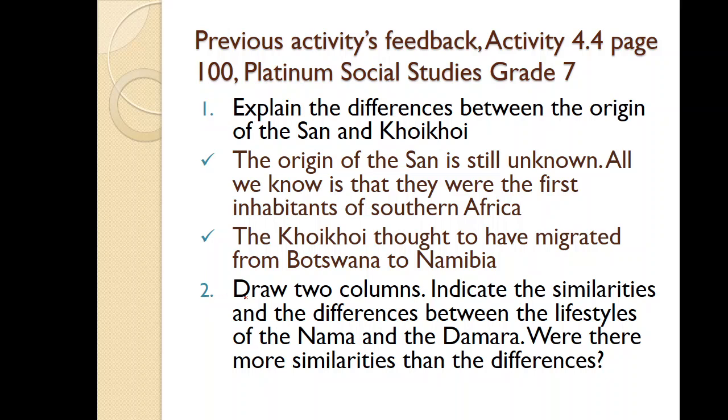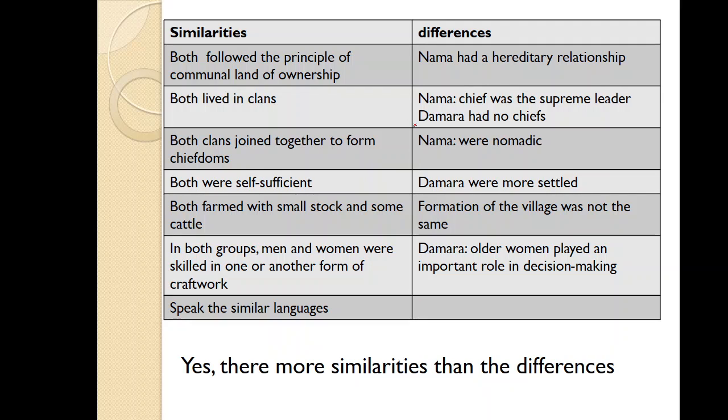Question 2. Draw two columns. Indicate the similarities and the differences between the lifestyles of the Nama and the Damara. Were there more similarities than differences? And here is your table. Similarities on this side, differences on this side. The similarity is that both followed the principle of communal land ownership.